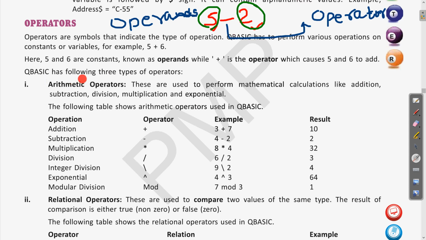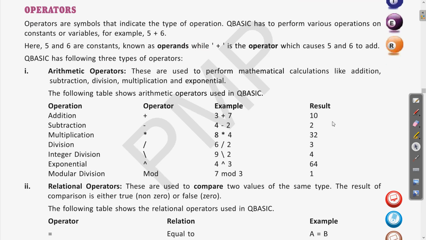So QBasic has the following three types of operators. Now we will see the different operator types. The first one is the arithmetic operator. Let us erase this and see the first one. Arithmetic operators are used to perform mathematical calculations like addition, subtraction, division, multiplication and exponential. Arithmetic operators mean those which are used for doing mathematical calculation.